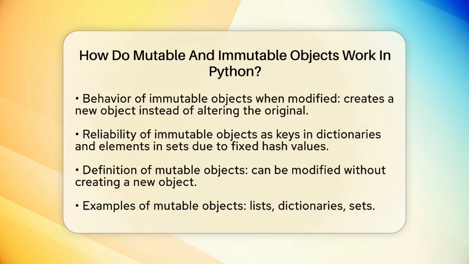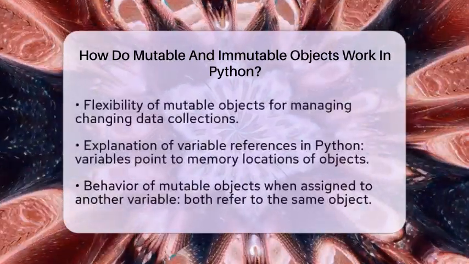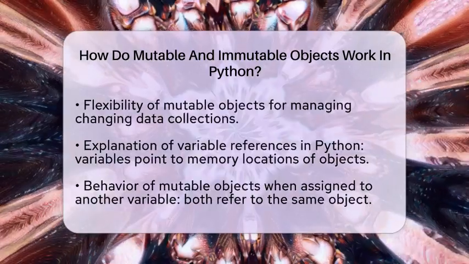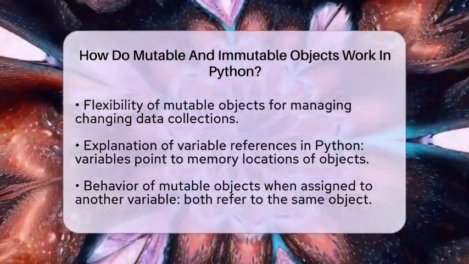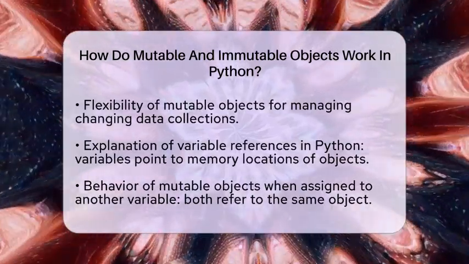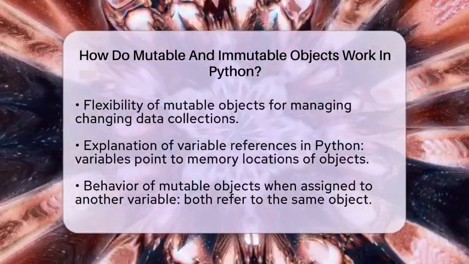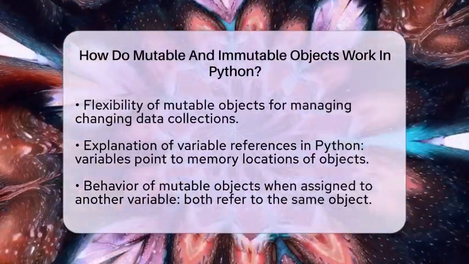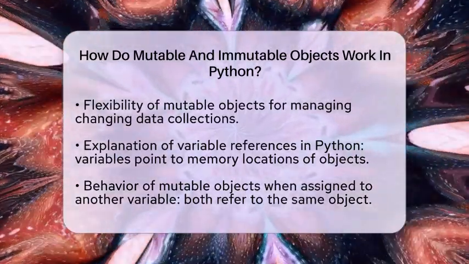In Python, variables are references to objects. When you assign a variable to an object, it points to that object's memory location. For mutable objects, if you assign one variable to another, both variables refer to the same object. This means that changes made through one variable will affect the other. On the other hand, with immutable objects, if you reassign a variable to a new value, it simply points to a new object, leaving the original unchanged.